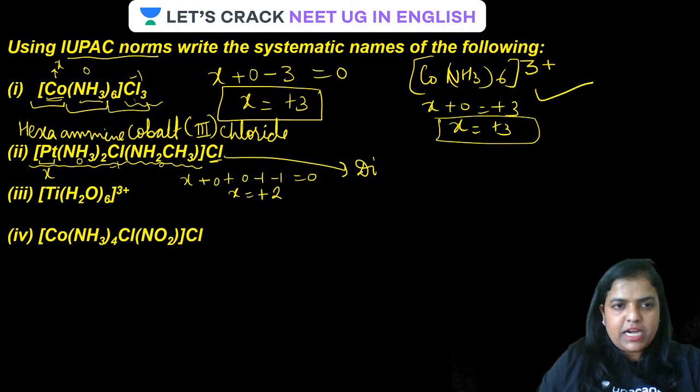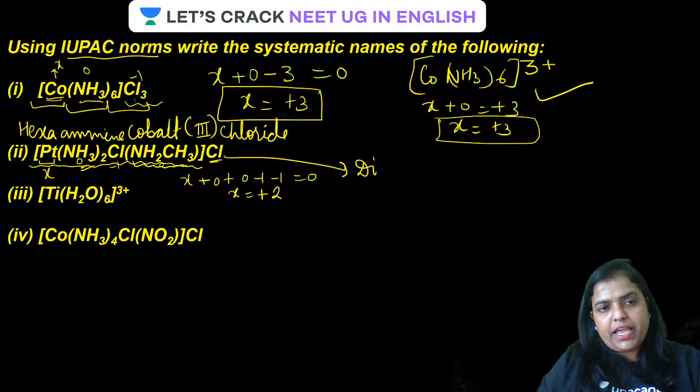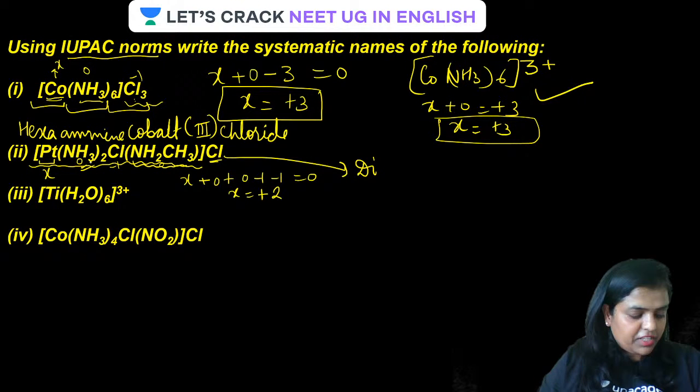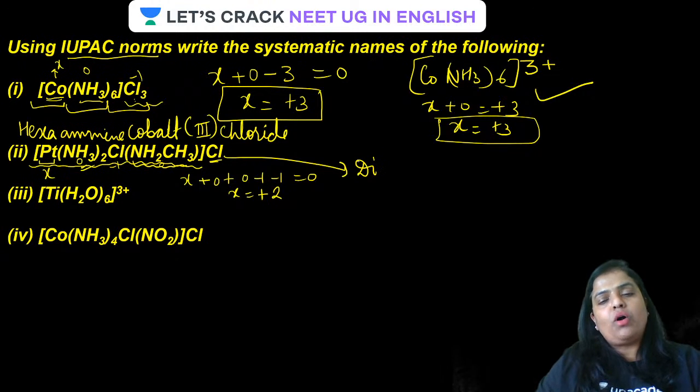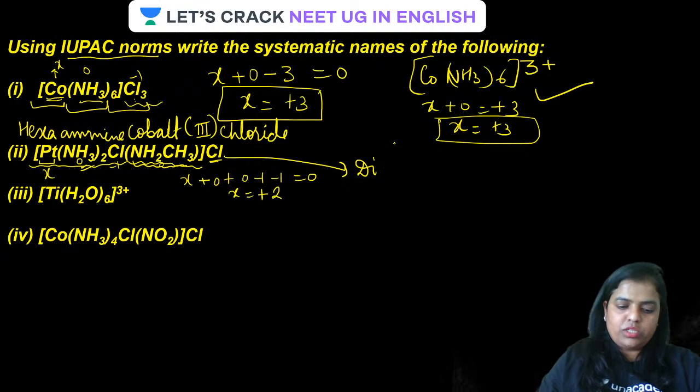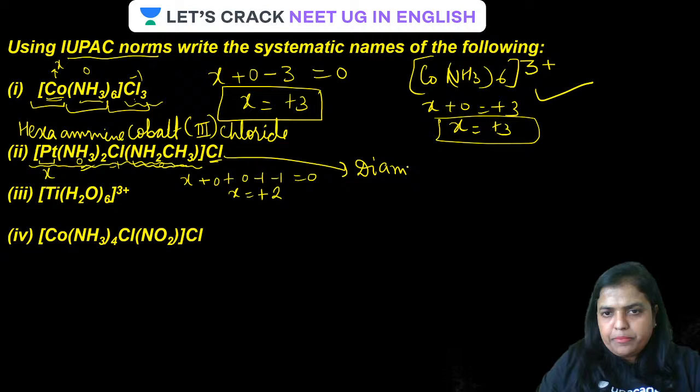So the name will be diamine, because diamine ligands are there. And remember, we have chloride, we have amine, and we also have methylamine. Methylamine starts with the letter M, chloride starts with the letter C, and amine starts with the letter A. So you have to name all three ligands in alphabetical order. So it will be diamine.